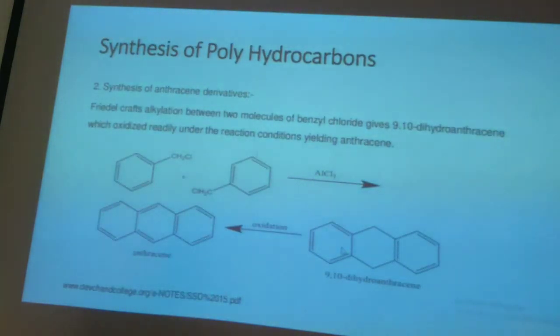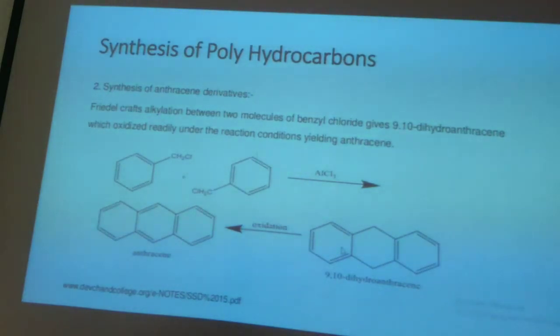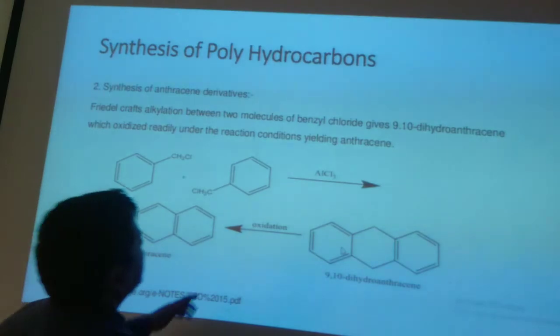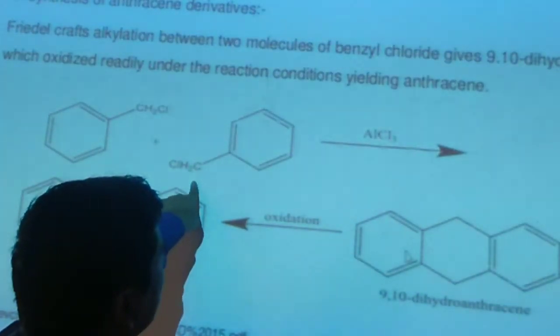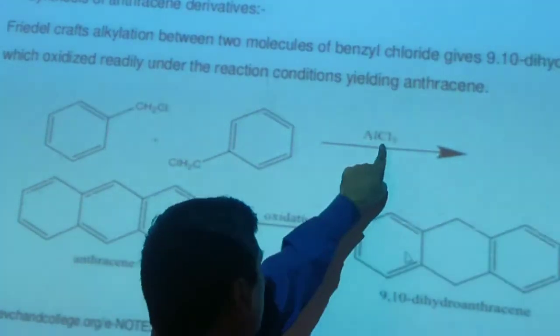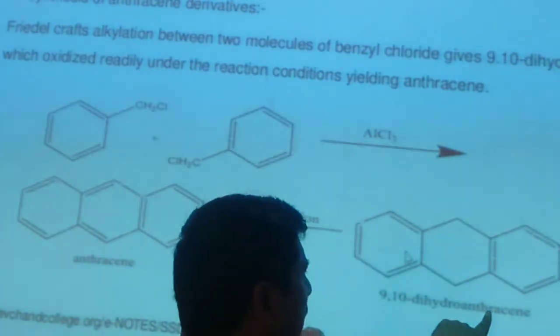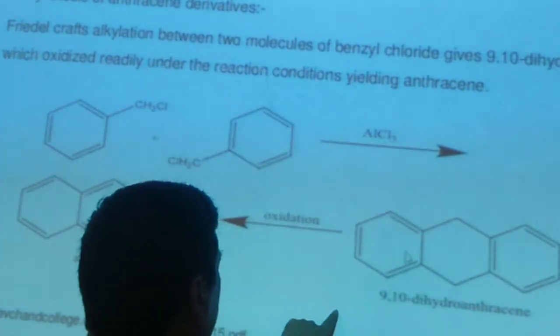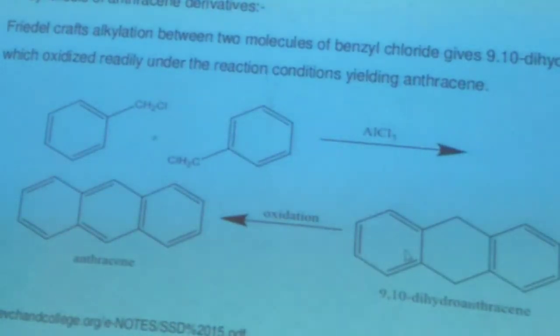You can also synthesize anthracene derivatives from Friedel-Crafts alkylation between two molecules of benzyl chloride. Benzyl chloride will react with another benzyl chloride in the presence of a Lewis acid, and 9,10-dihydroanthracene will be formed upon cyclization, and on oxidation it is converted into anthracene. So the Friedel-Crafts reaction is also helpful in the synthesis of polycyclic hydrocarbons.